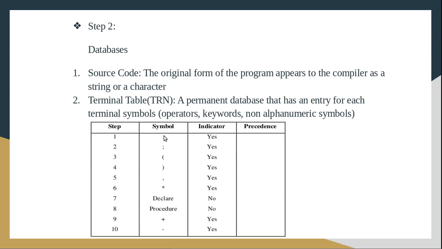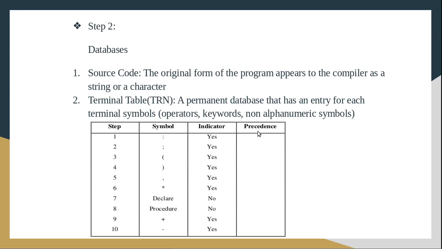We know that colon is a special symbol and it is a break character, so that's why the indicator is mentioned as yes. So colon is the symbol and the indicator tells whether the symbol is a break character or not.